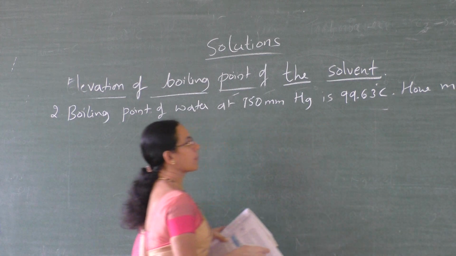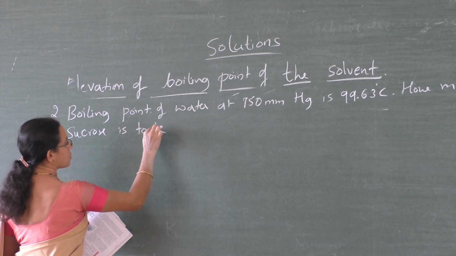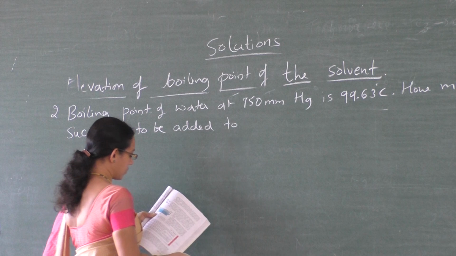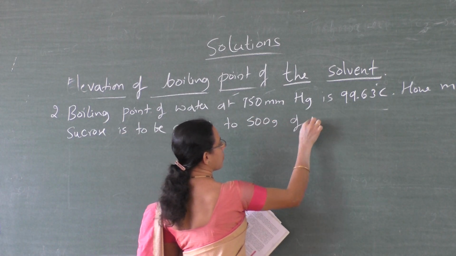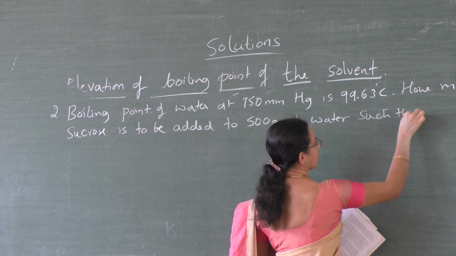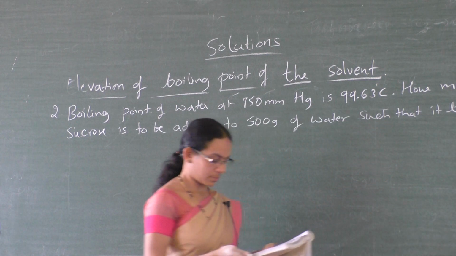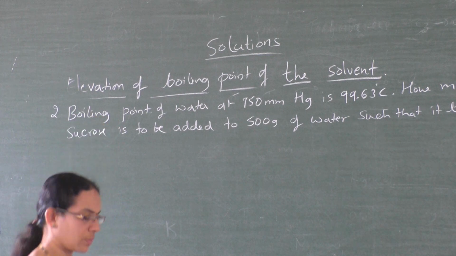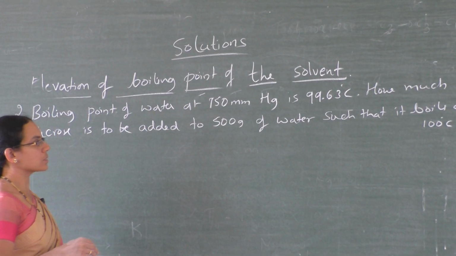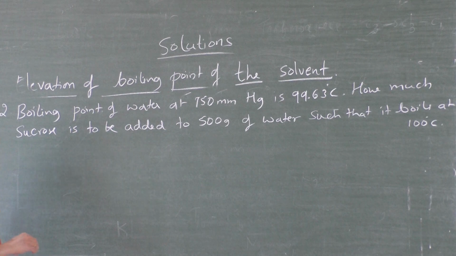How much sucrose is to be added to 500 gram of water such that it boils at 100 degrees Celsius?